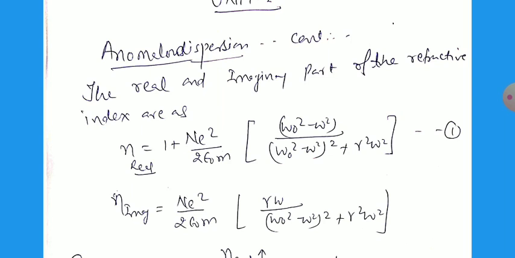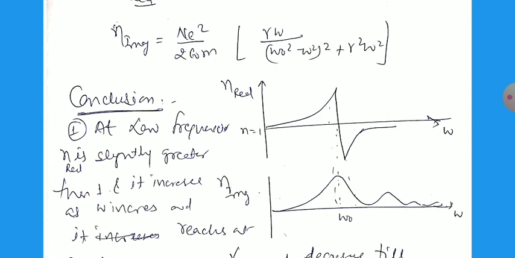The real and imaginary parts of the refractive index, as we have discussed and calculated earlier, are given as n real equal to 1 plus n e square by twice epsilon naught m multiplied by omega 0 square minus omega square divided by omega 0 square minus omega square whole square plus gamma square omega square. This was the real part. And the imaginary part, as we have calculated, n imaginary equal to n e square by twice epsilon naught m gamma omega divided by omega 0 square minus omega square whole square plus gamma square omega square.